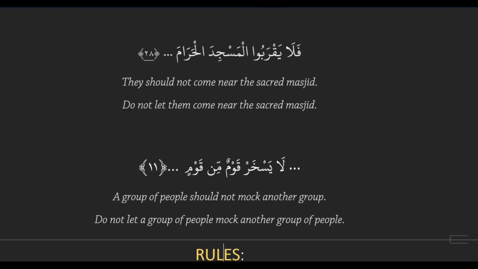But what is the key difference between this and the forbidding that we've seen before? What can you tell me about the embedded doer of yaqrabu? Ya plus una is they. And how's that different than the forbidding we've seen so far? Forbidding was always you, either you feminine, you all feminine, both of you. And what about the embedded doer of yaskhar? Ya plus u is he or it. So the one key difference is that it's not going to be a second person. You're going to be talking about someone who is absent.